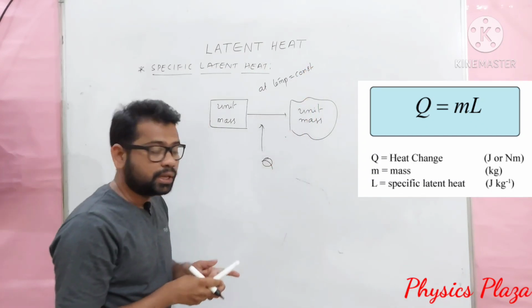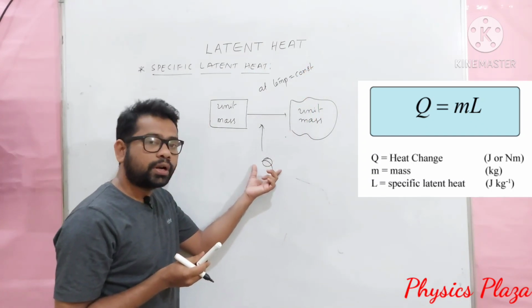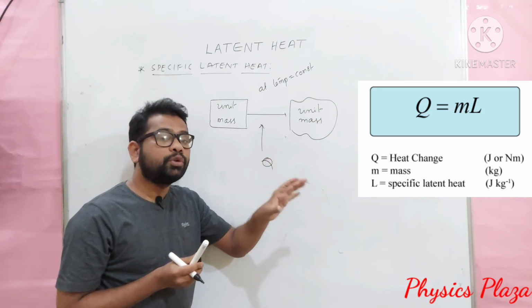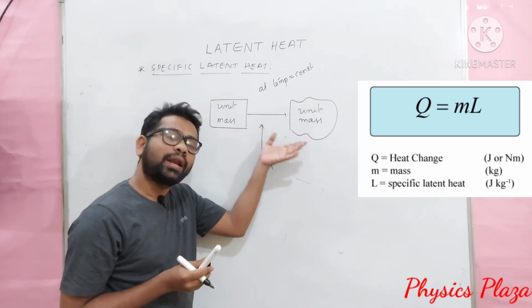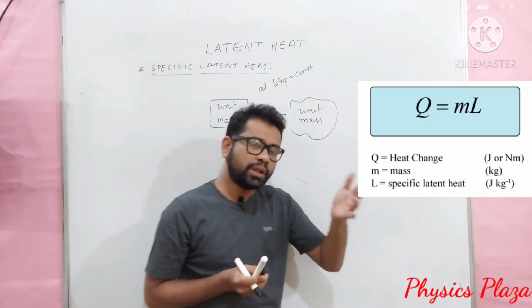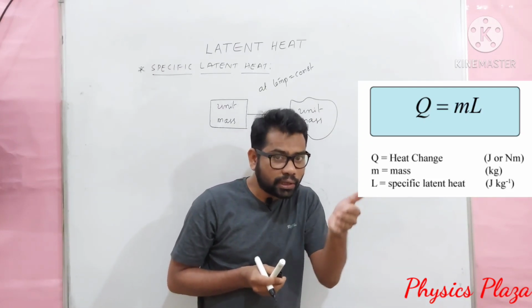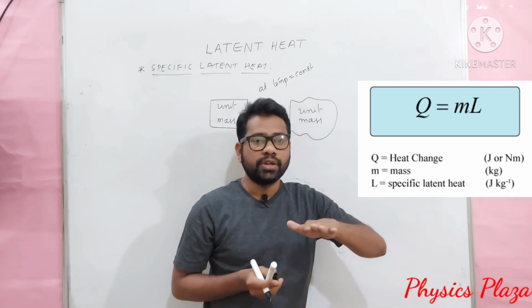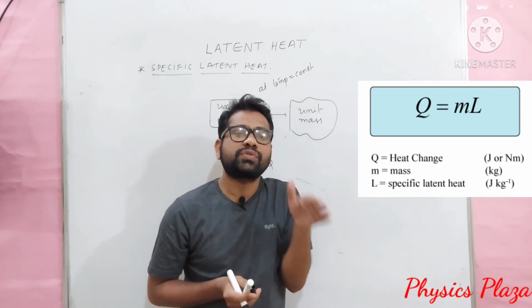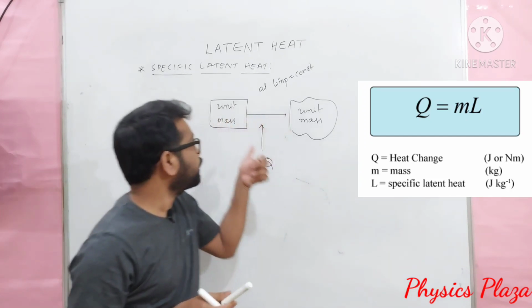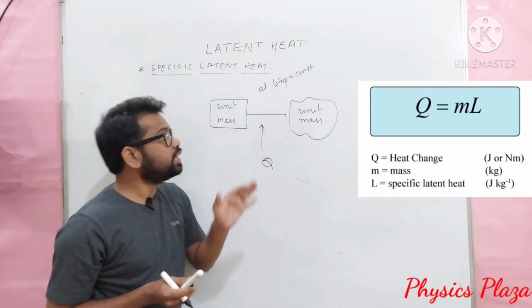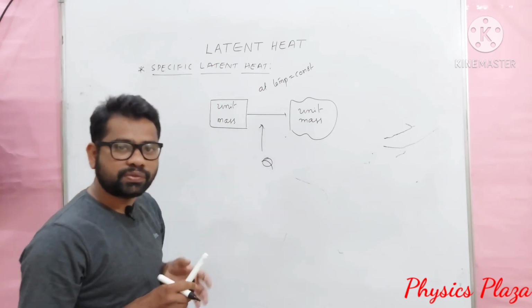I repeat once: the amount of heat energy required to change the unit mass of a substance from one state to another state, whether solid to liquid, liquid to gas, gas to liquid, or liquid to solid, whatever it may be, at a constant temperature, is called specific latent heat.